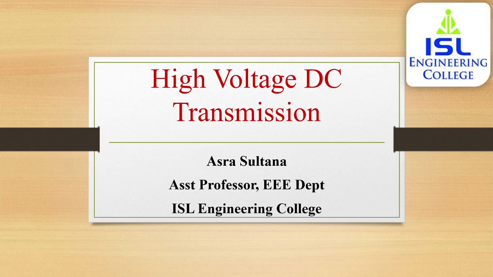Today's class we are going to see a few numericals on yesterday's topic, that is converter control characteristics and principles of DC link control. So we are going to see some numericals and we are going to see some system control hierarchy, firing angle control. Under that we are going to see individual phase control, inverse cosine control, constant alpha control.